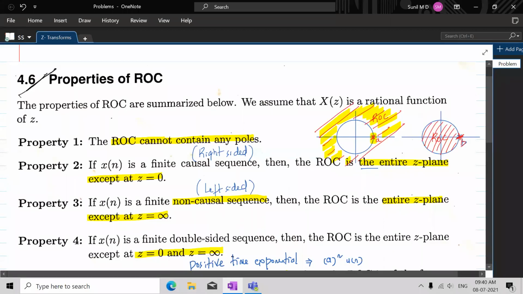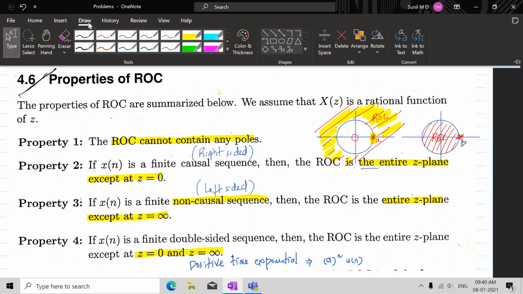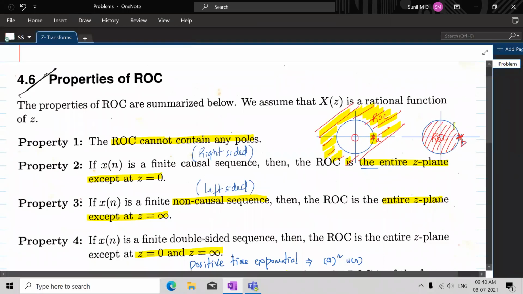But yes, the zeros can be within the region. The zero is here and the zero is here, within the region of convergence. In this case also, the zero is actually there within the region of convergence.